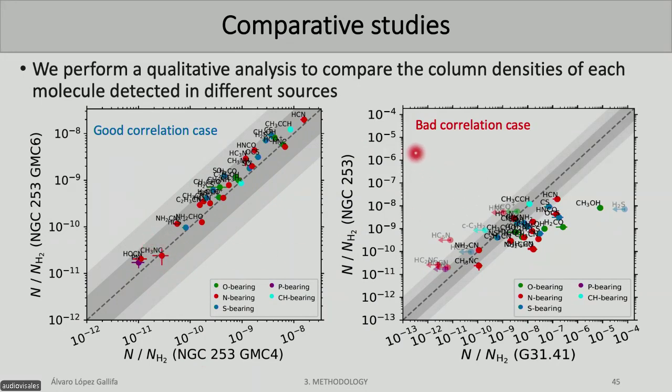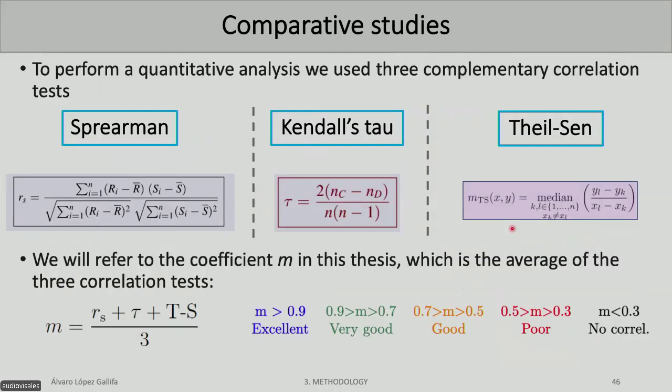However, if we have a bad correlation, it means that we have a cloud of points. There is no clear trend. It means that the chemistry is different in the two sources. However, this analysis is only by eye, so we would like to make a quantitative analysis by using correlation tests. We have used the Spearman, Kendall-Tau, and Pearson correlation tests. But to simplify things, we have used this value, M, which is the average of the other three correlation tests. This value goes from 0 to 1, where 1 is perfect correlation and 0 is terrible correlation, as you can see here.